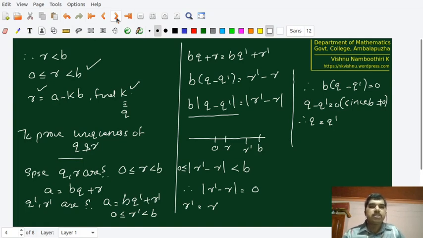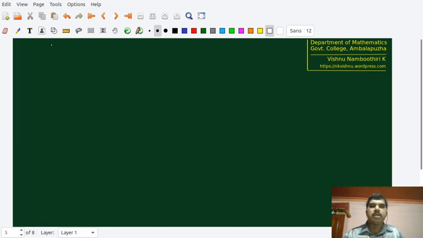Now we just demonstrate the division theorem using some examples. The division theorem says that A is equal to BQ plus R, with 0 less than or equal to R less than B, and the condition on B is that B is in Z and B is greater than 0.